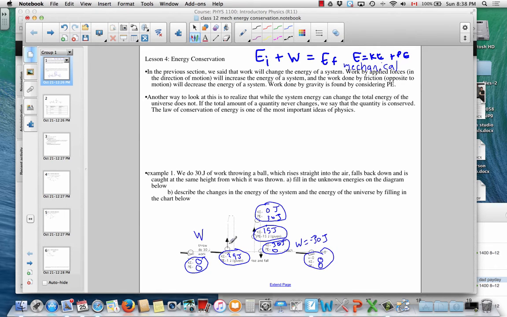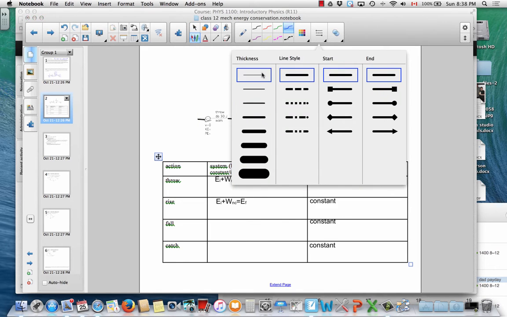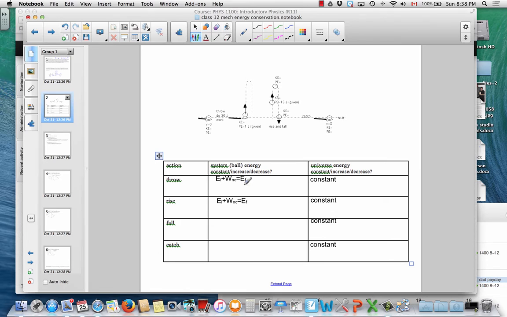So let's look at this problem then in the context of the work energy theorem. So here's the diagram again, and here's a nice convenient chart for you. And now we want to say what's happening with the mechanical energy of the system. Well, when you threw it, there was 0 initial mechanical energy, and then we ended up with 29 plus 1, or 30 joules of mechanical energy.